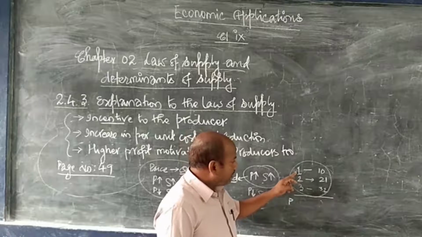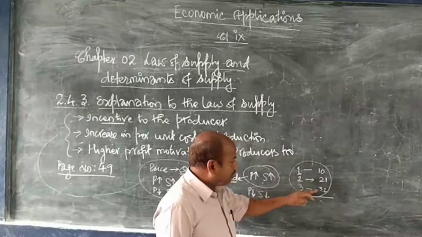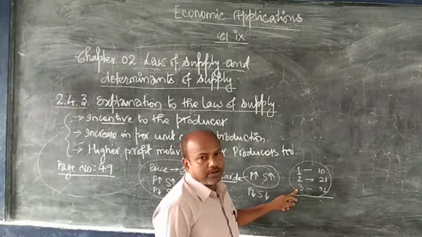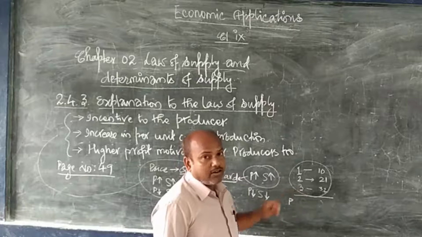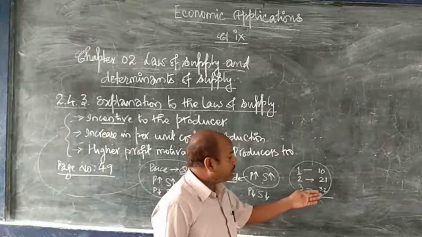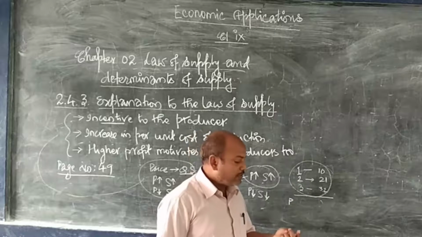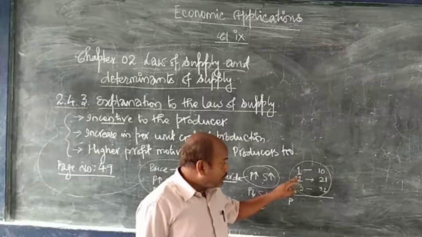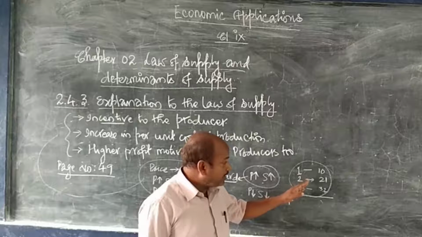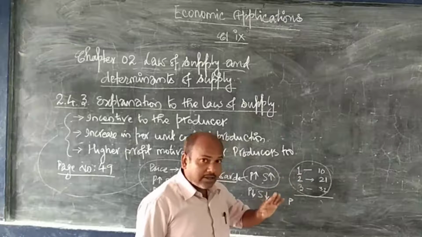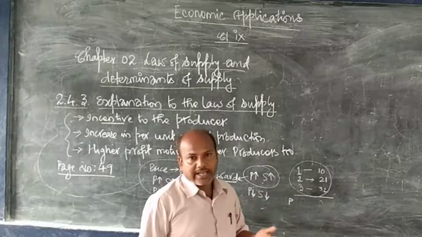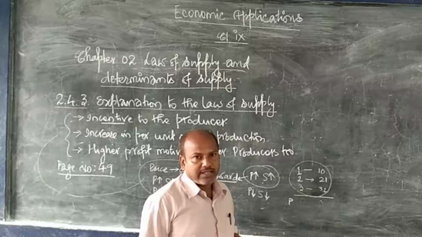This is the second reason. The manufacturing cost would increase as the number of units you produce increases. That means this is a loss. More and more you produce, more and more cost you have to bear. That means less profit you get. But when there is increasing profit, that means the price is high, you can sell at a higher price.